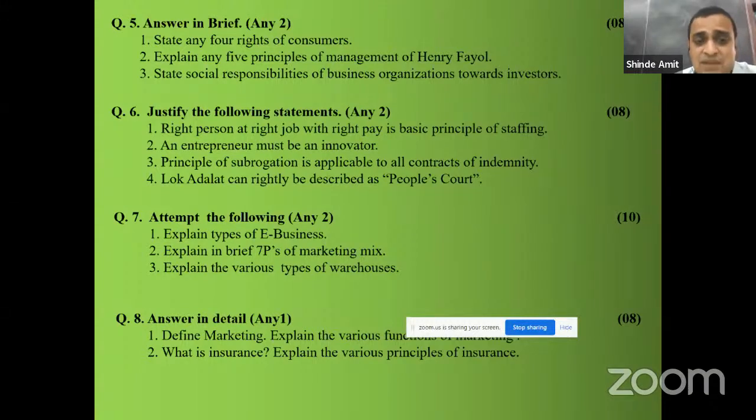Explain in brief the 7 P's of marketing mix, that is product mix as well as service mix. You have to do both. Here also you can draw the diagram and explain each and every point.